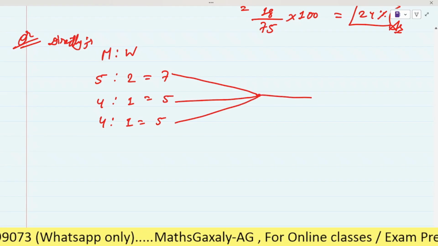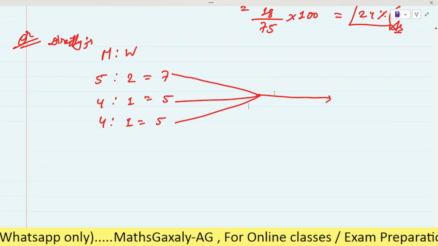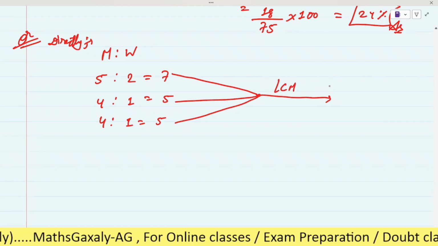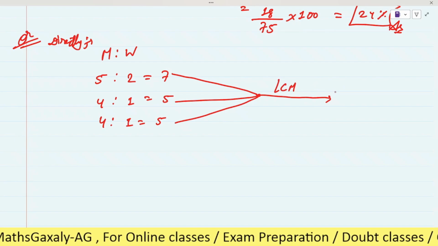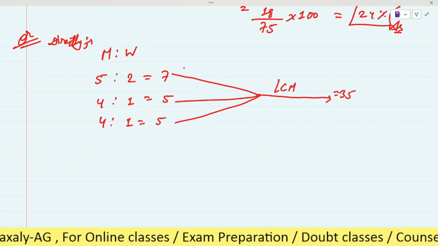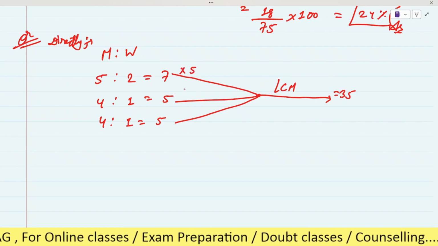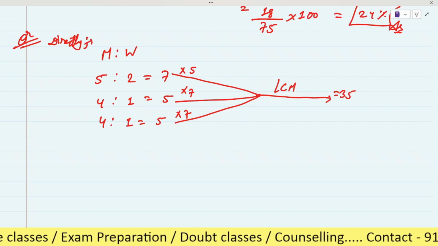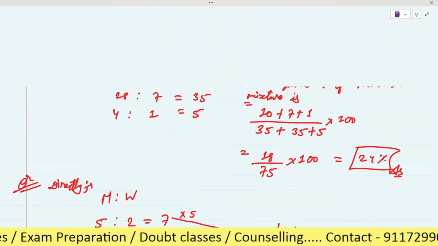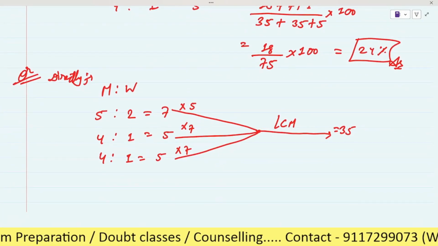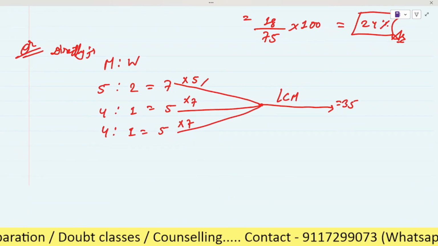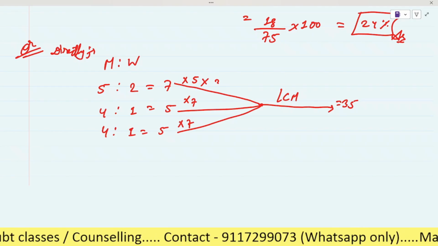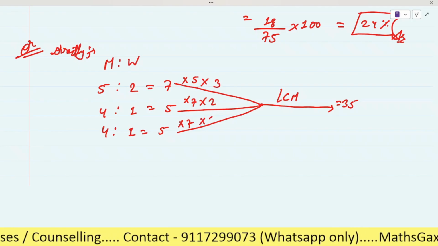First, as we have to find the LCM, here we will find the LCM. The LCM of 7, 5, 5 will be 35, right? To make it equal, we have to multiply the first by 5, the second by 7. The second step which we did above, we will do in this step. In the second step we have to multiply these values by the given capacity, the ratio, which is 3 is to 2 is to 1.